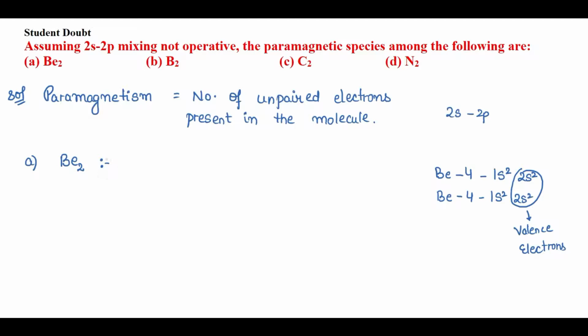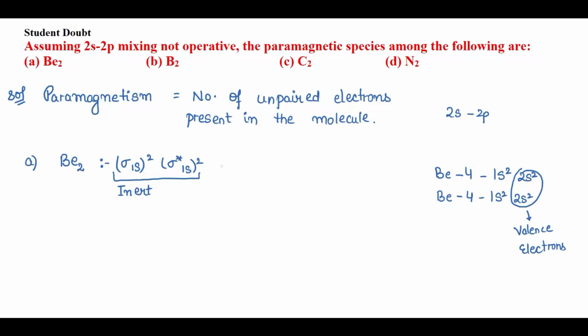If I write the complete electronic configuration of Be2 on the basis of molecular orbitals, there are a total of 8 electrons: sigma 1s2, sigma star 1s2, right? These molecular orbitals are inert in nature.